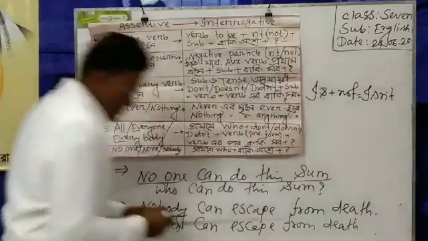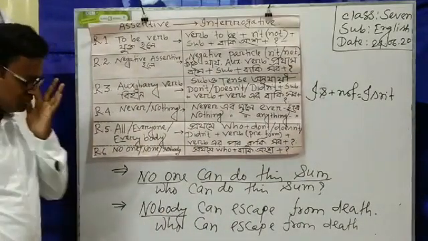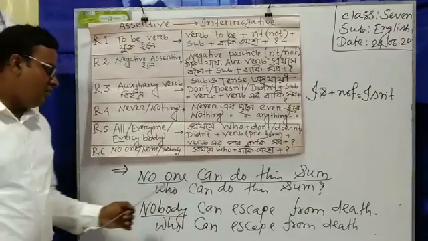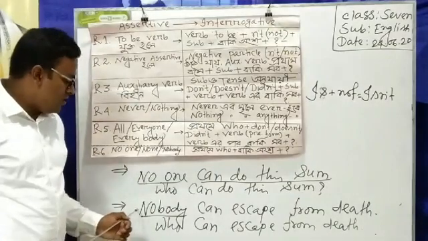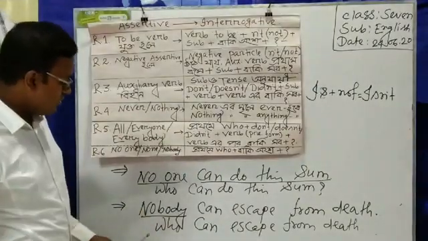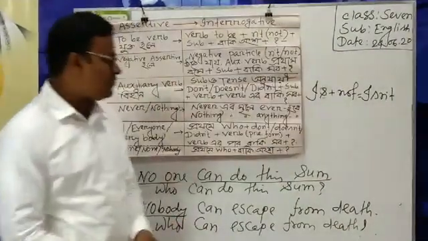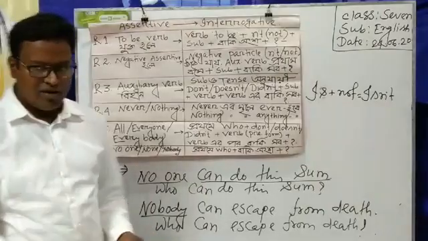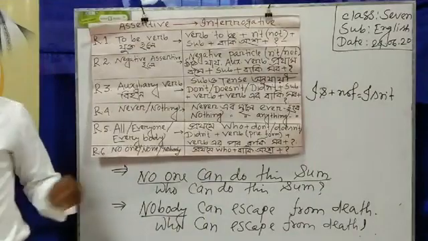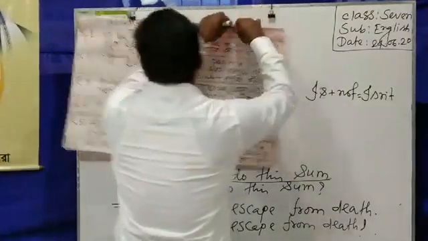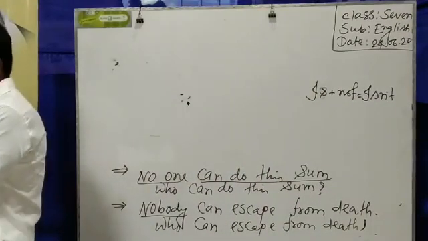Dear student, we have completed our rules from assertive to interrogative, and the last one was no one can do this sum, who can do this sum, and the another one, nobody can escape from death, who can escape from death. And at the end of every sentence we have to write the note of interrogation. Yes student, now I am showing you another chart, and the chart is about exclamatory to assertive.